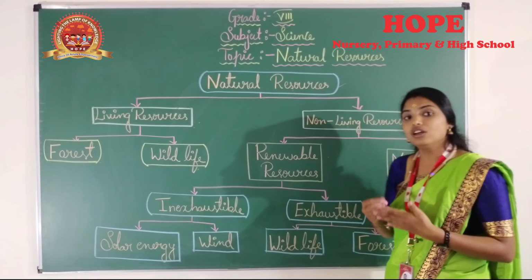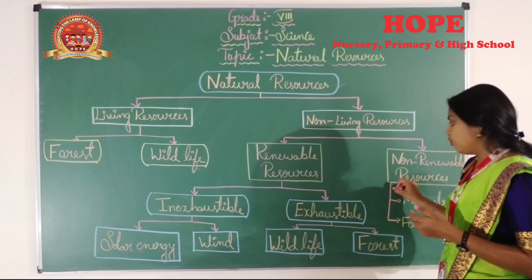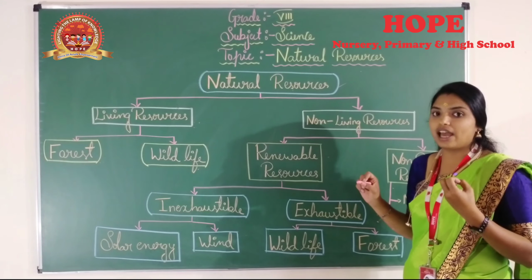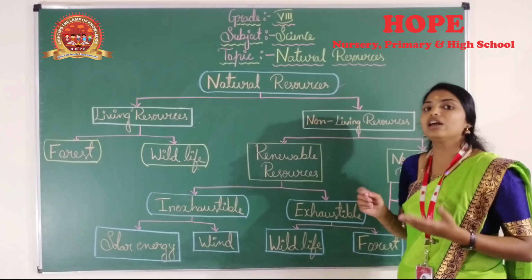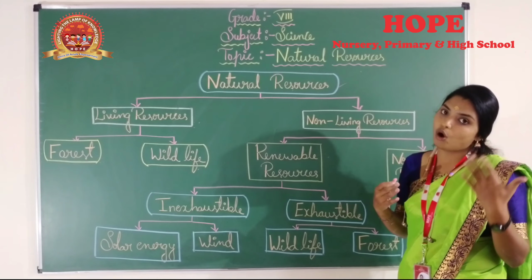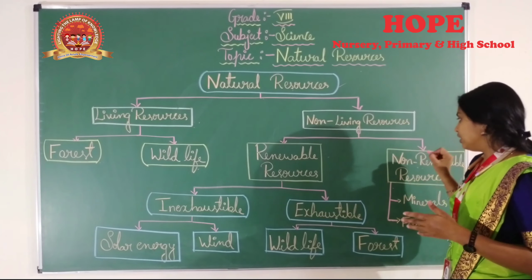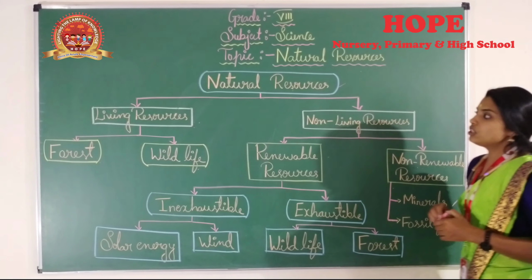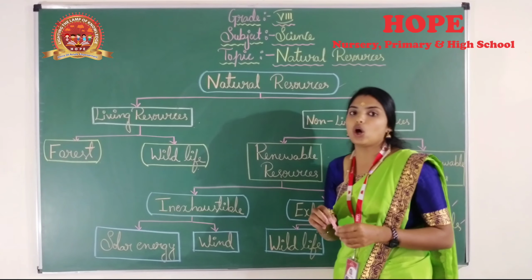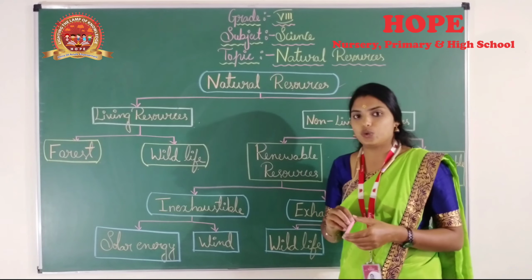So we have to maintain a flow. Once we have depleted that, it takes billions of years to get it again. It takes a long time. So these are non-renewable resources. So this is the classification of natural resources.